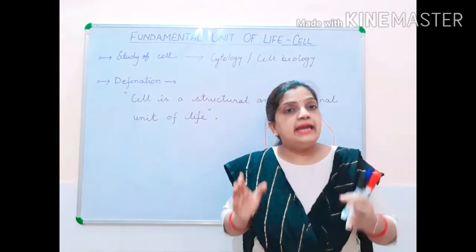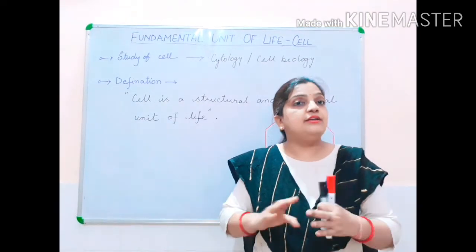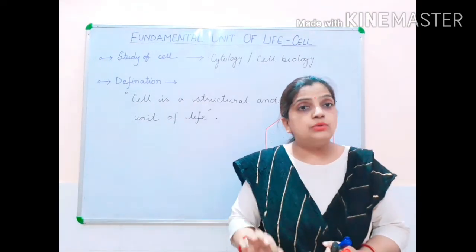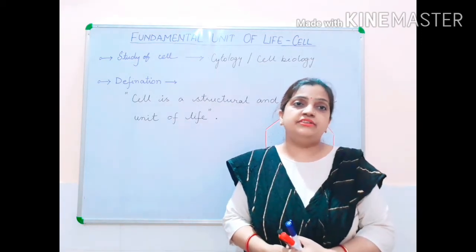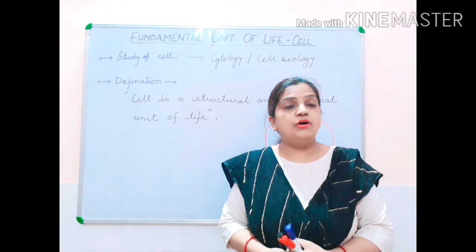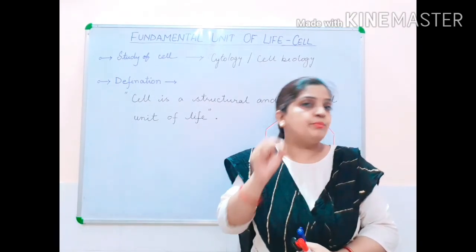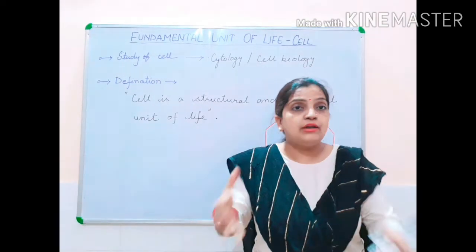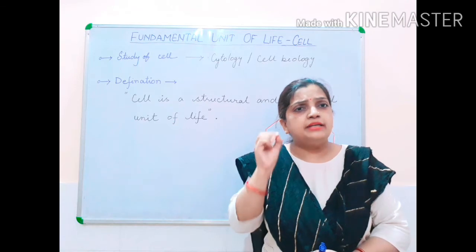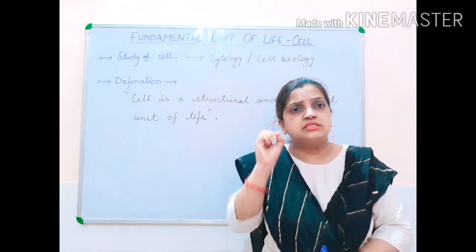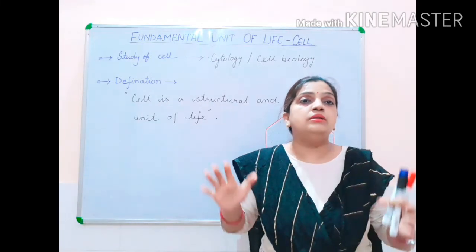Similarly, any living organism cannot have its body made without the presence of cells. Each and every living organism is made up of cells. Small cells, microscopic, sometimes we can't even see them with our eyes. They are so microscopic. That minute particle, that minute cell, is used for making the whole living world.